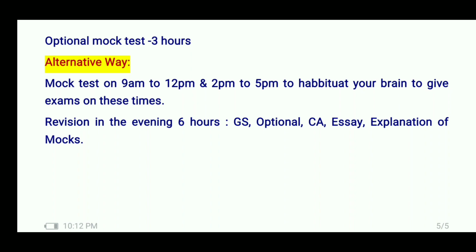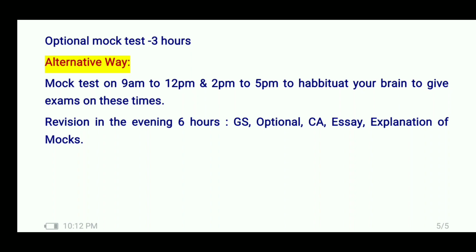So now you have one alternative way also. You can give the mock test from 9 AM to 12 PM and 2 PM to 5 PM to habituate your brain to give exams at this time, because as your mains exam will be held from 9 AM to 12 PM and 2 PM to 5 PM, you can also give the mock test at this time, so that your brain can habituate to give exams at these times, and your brain will be active in this time also.